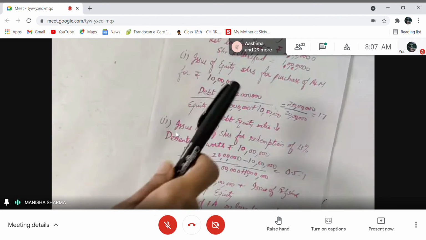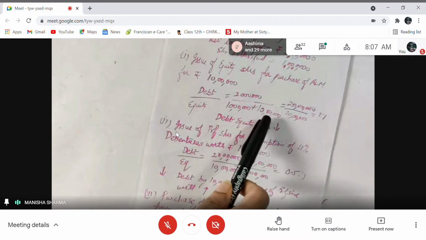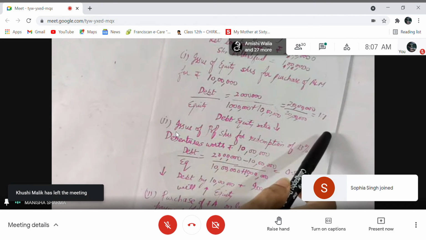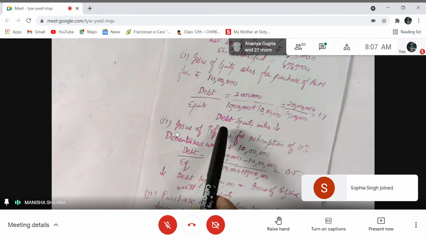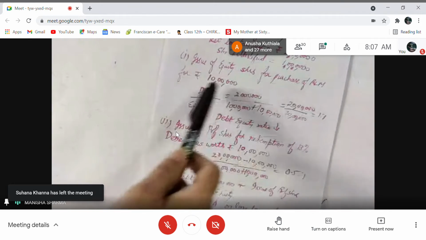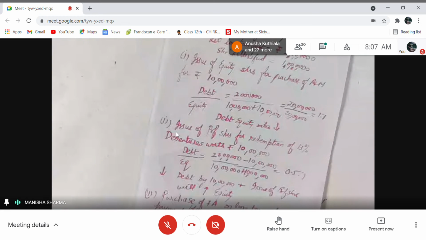So you will say 20 lakh divided by 10 lakh plus 10 lakh, 20 lakh divided by 20 lakh, 1:1, the ratio is coming. So you can say that debt equity ratio is decreasing due to issue of equity shares for purchase of plant and machinery for 10 lakhs, right?